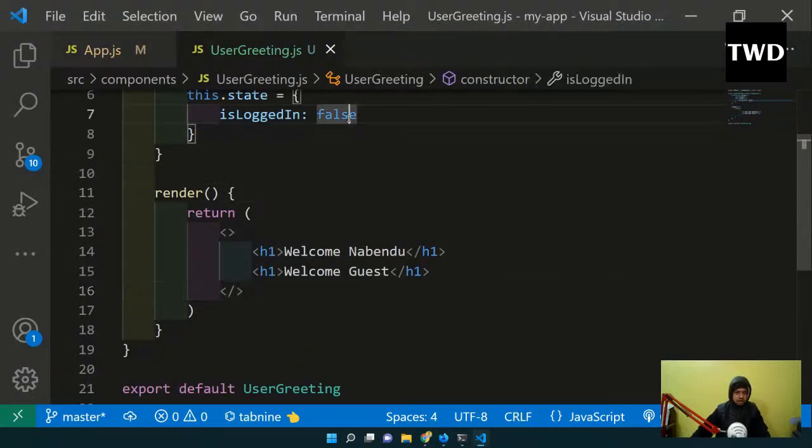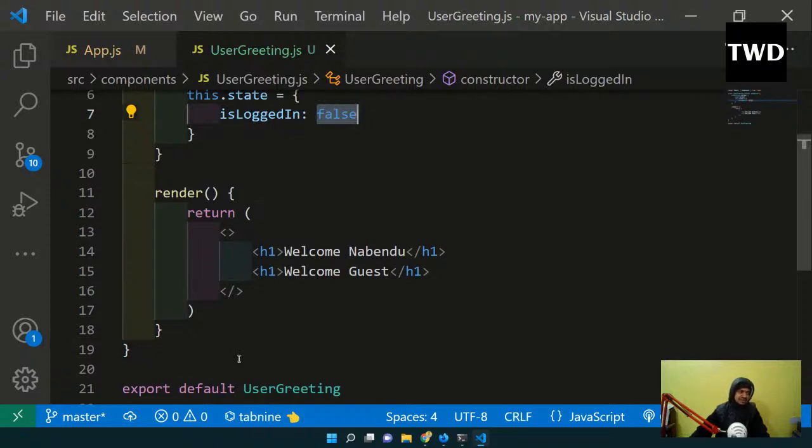My thing is that if isLoggedIn is false, then welcome guest should be shown. If it is true, then welcome Navindra should be shown. So we want to conditionally render it. There are 4 ways, always 4 ways, to do conditional rendering in React, so we are going to look into those 4 ways.